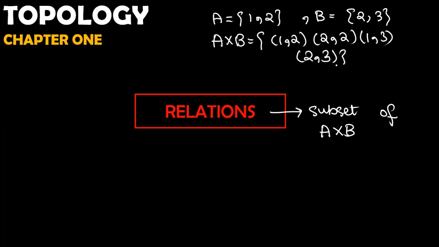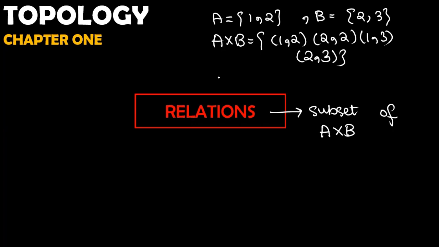So these are our product of two sets, right? We have two elements in each set, and we write them in ordered pair form where the first element belongs to the first set and the second element belongs to the second set, right? So this is our A cross B.